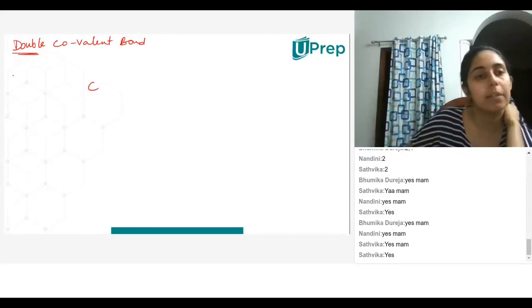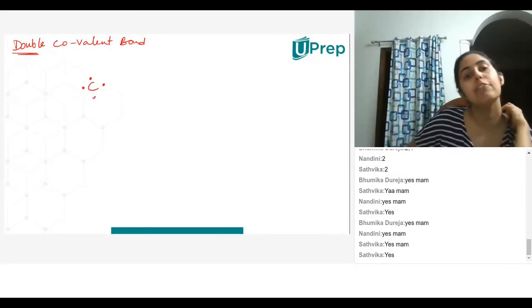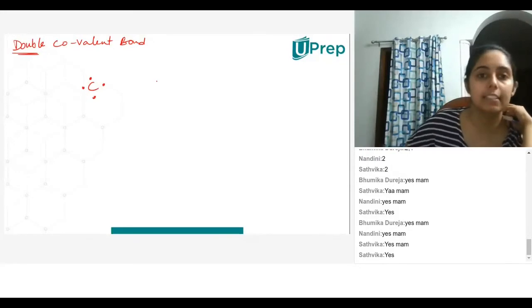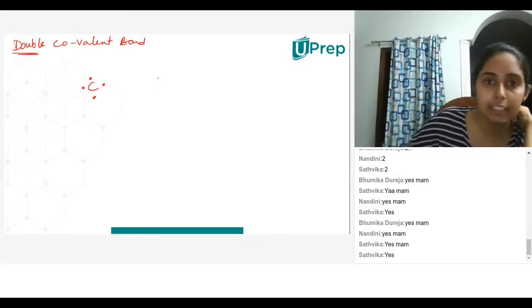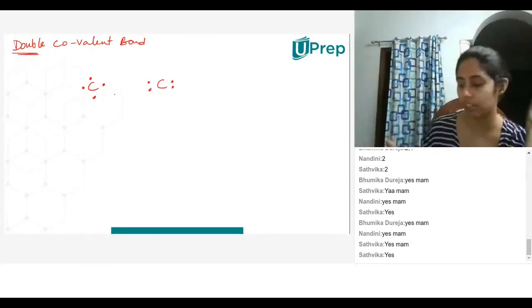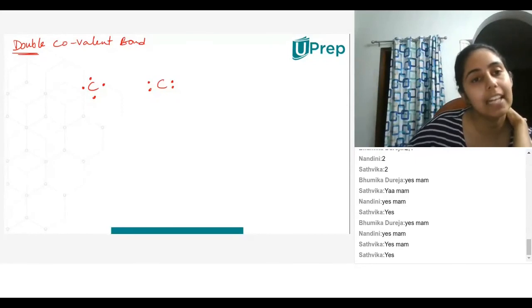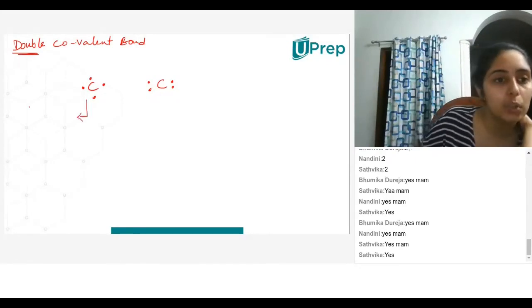Let's take carbon again. So carbon has 4 electrons in the valence shell. Instead of writing these 4 electrons like this, I'm going to write it like this. I'm just rearranging the electrons. Also, one more thing that you need to know: whenever you represent an atom with its valence electrons as dots like this, it is called a Lewis structure.